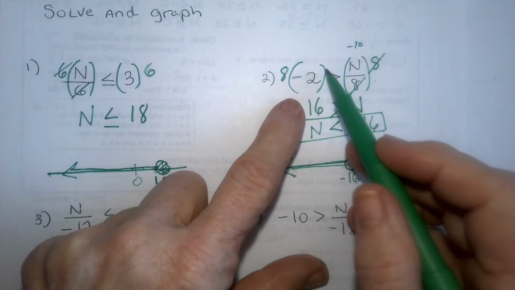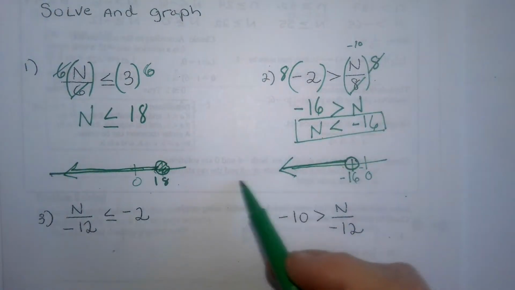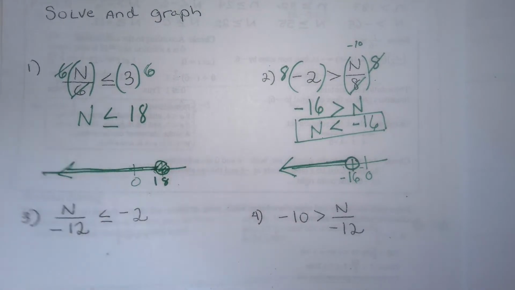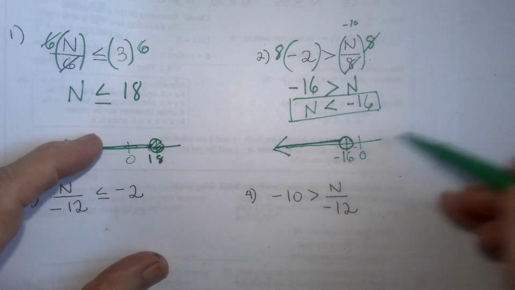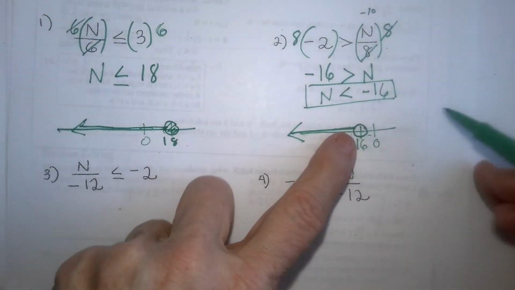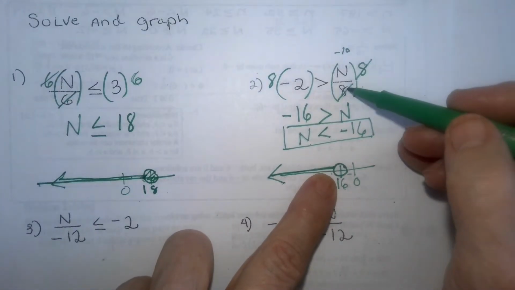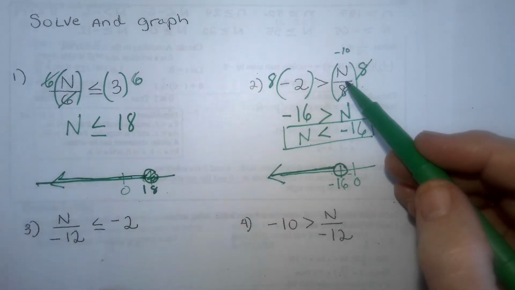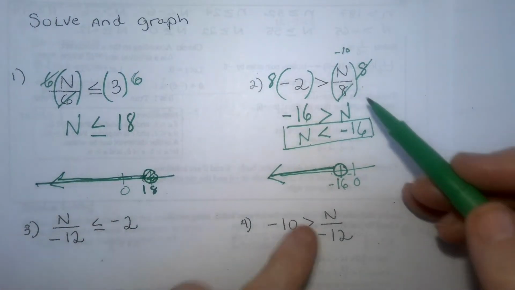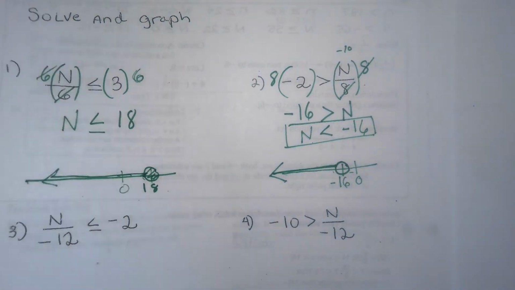Yes, because it's close. So that means that is correct. So our arrow is in the correct direction. Because if I had it in the wrong direction, like if I had it this way and I chose 0, I had it going in the wrong direction, 0 divided by 8 would be 0, and it would say negative 2 is greater than 0. Nope, not true. So that would tell me that it's in the wrong direction. So you want to check that.